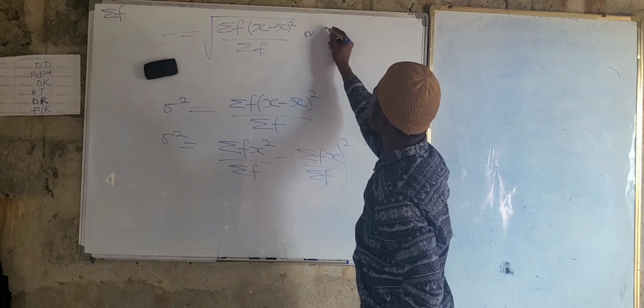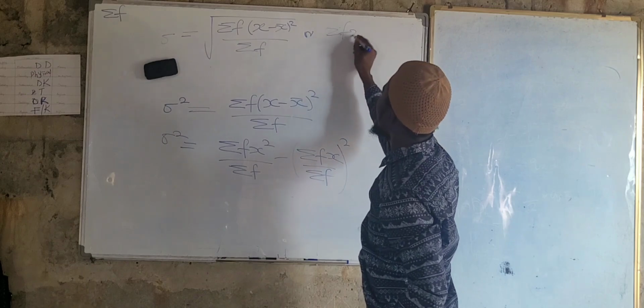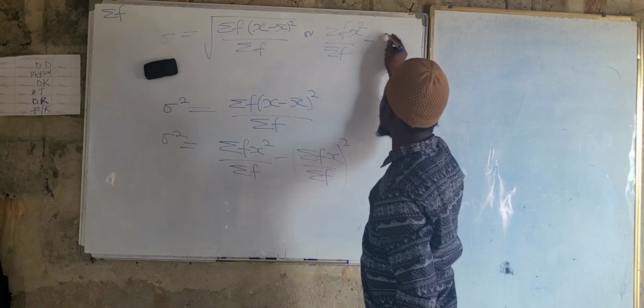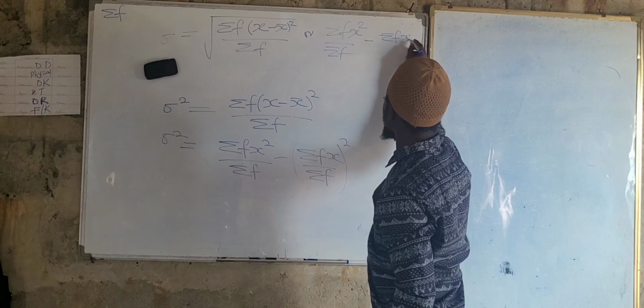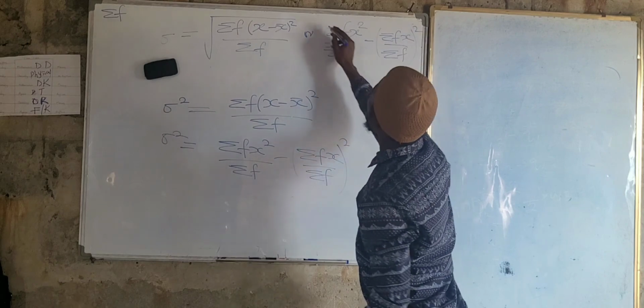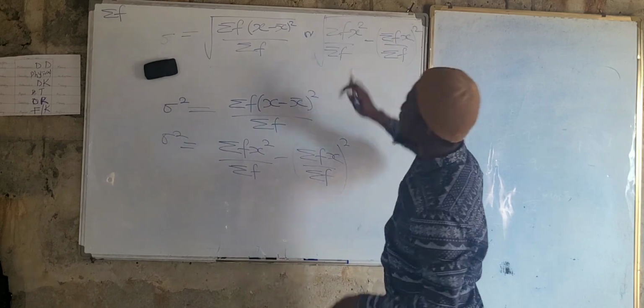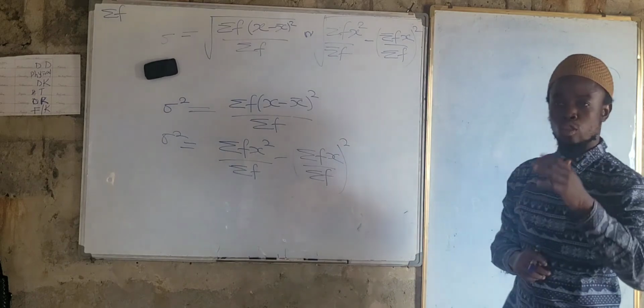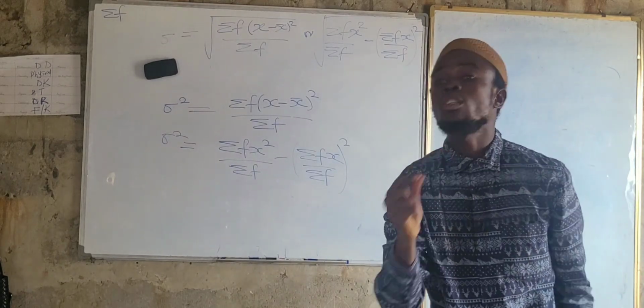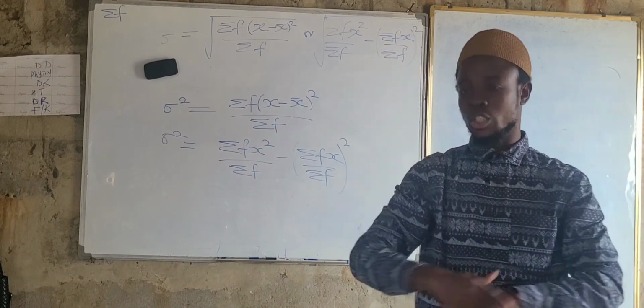Take the other formula again: the summation of fx square all upon the summation of f, minus the summation of fx all upon the summation of f, the whole square. But this is all under the square root. Those are the formulas that we are going to make use of throughout for frequency distribution. But this distribution is the ungrouped frequency distribution.